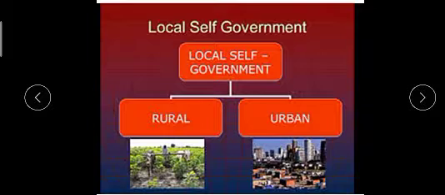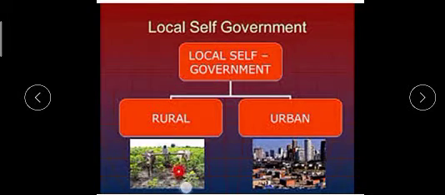Okay, so you know that local self governments are of two types. One is rural and another is urban. You can see the concept with the help of the picture. You can see the rural life.